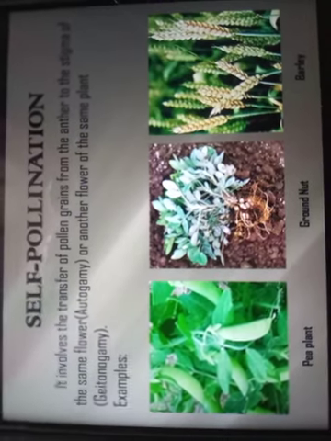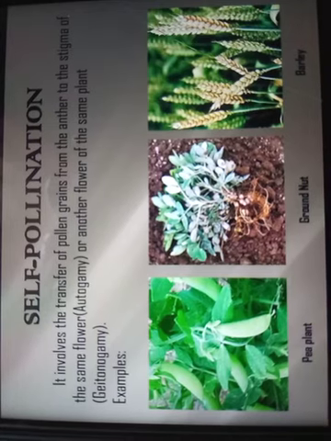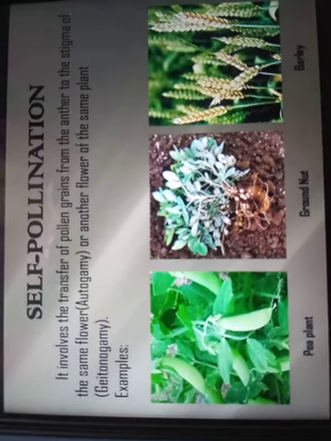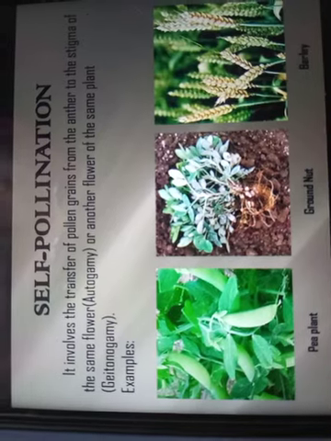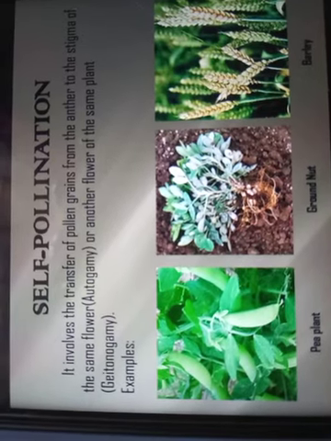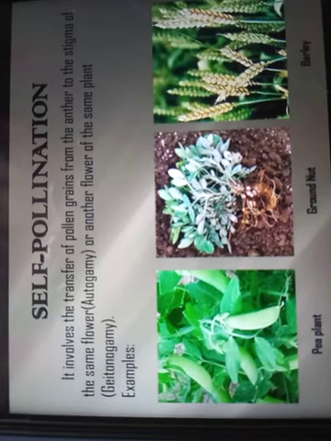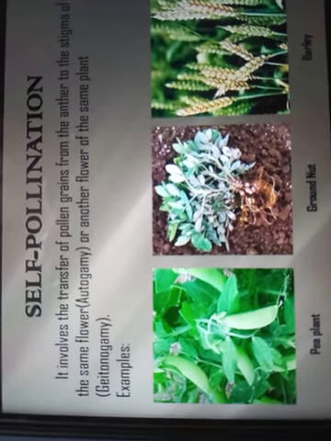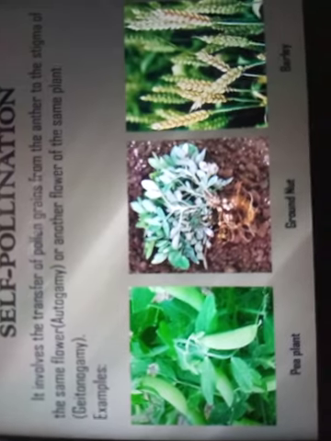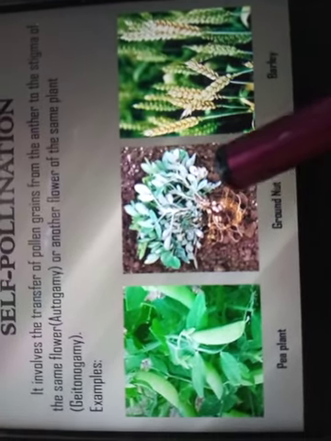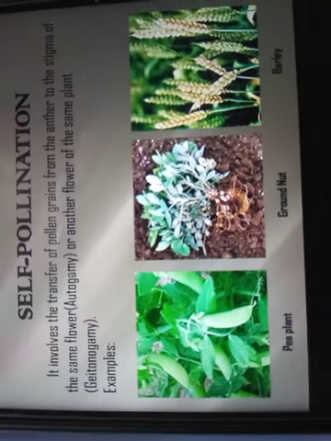Self-pollination involves the transfer of the pollen grain from the anther to the stigma of the same flower, which is also termed autogamy, or of another flower of the same plant, which is also known as geitonogamy. Examples of self-pollination are pea plant, groundnut, barley, etc.